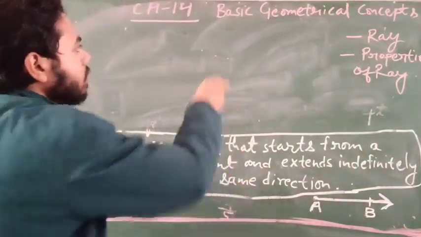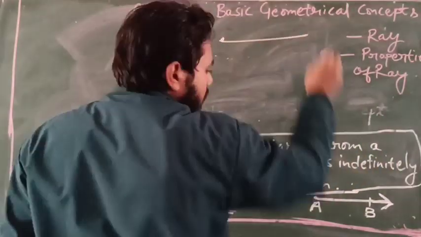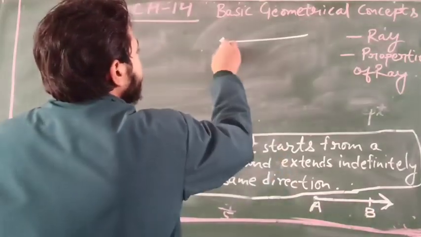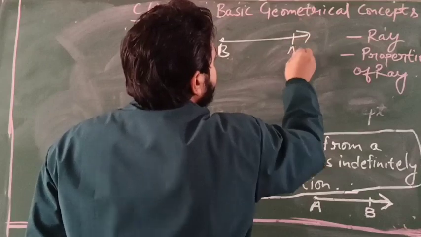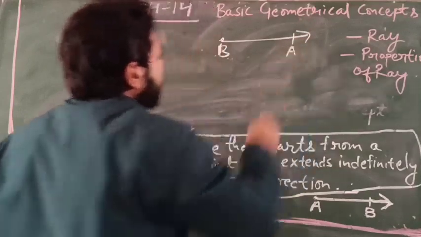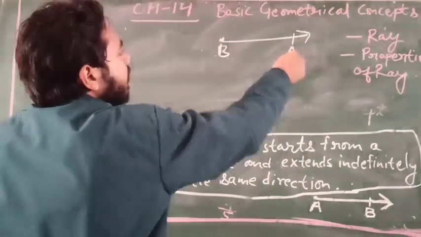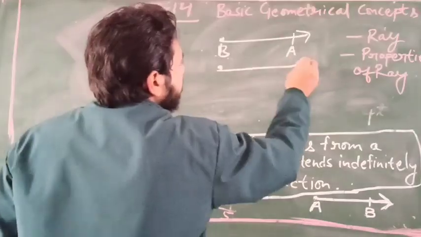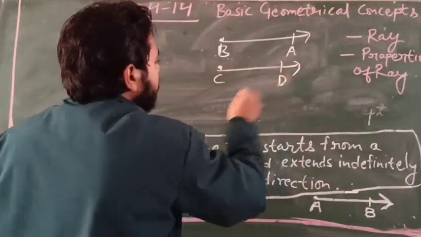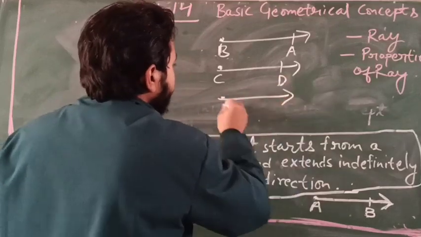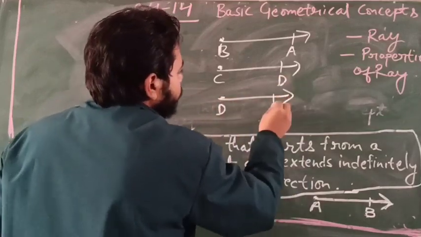Here all of these are rays. Here is ray AB, ray BA, ray CD, and ray DE.